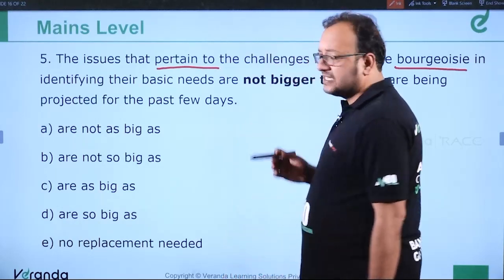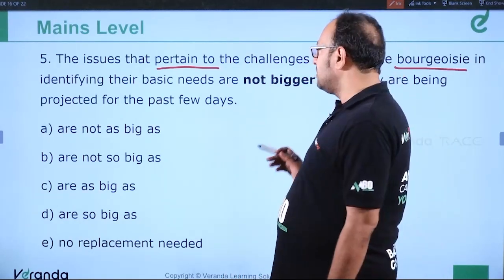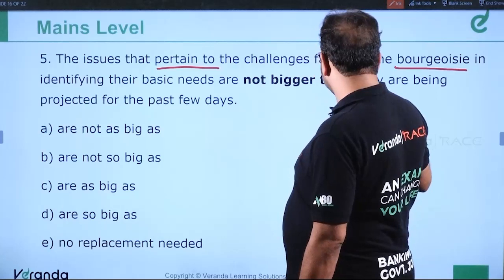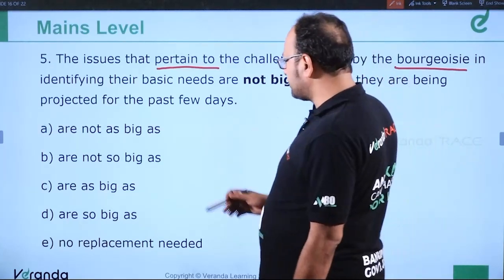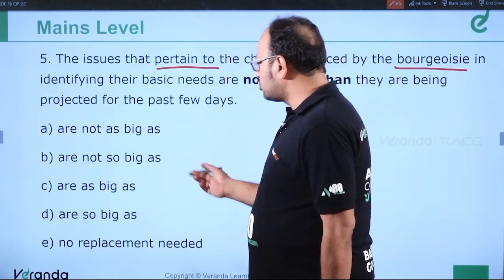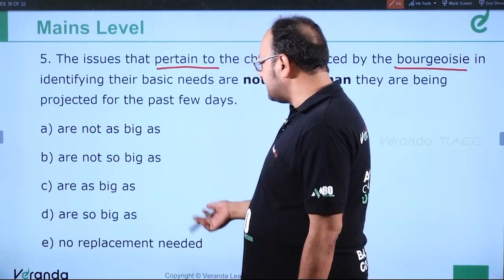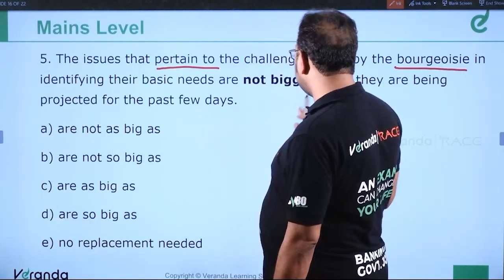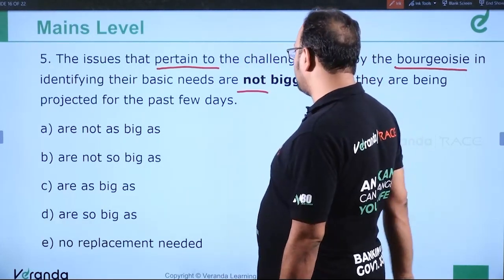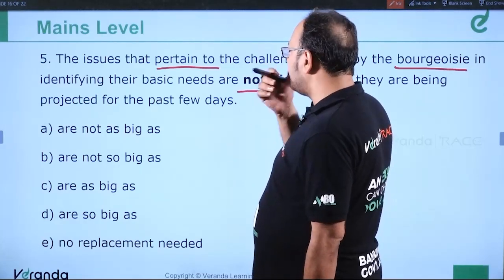Let us see this question, very interesting. It's a very interesting question. Let us see the options: are not as big as, are not so big as, are as big as, are so big as. See, 100% it's not used over here. Clear? And we are comparing what?